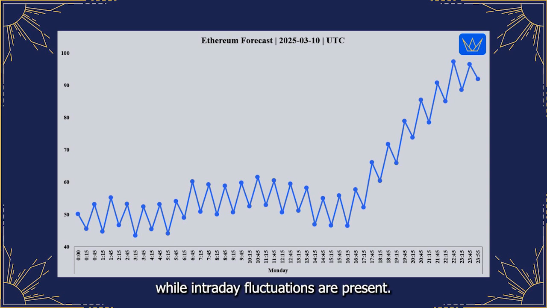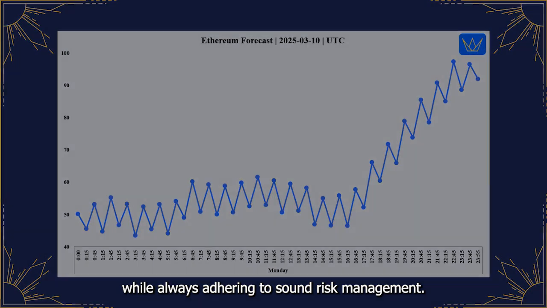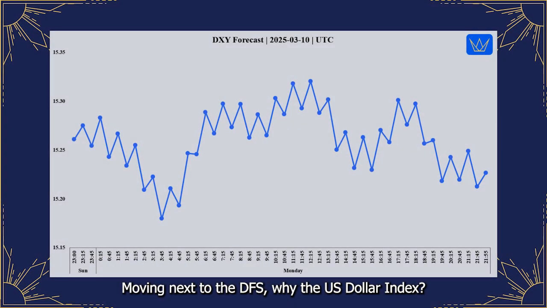While intraday fluctuations are present, the overall cyclical tendency strongly indicates a predominantly bullish pressure throughout Monday's trading. Based on this mass pressure analysis, combined with the offsetting fundamental news, we can suggest a bullish intraday tendency for Ethereum on March 10th. Consider focusing on potential long opportunities, particularly around the periodic mass pressure dips, while always adhering to sound risk management. Moving next to the DXY, the US dollar index.